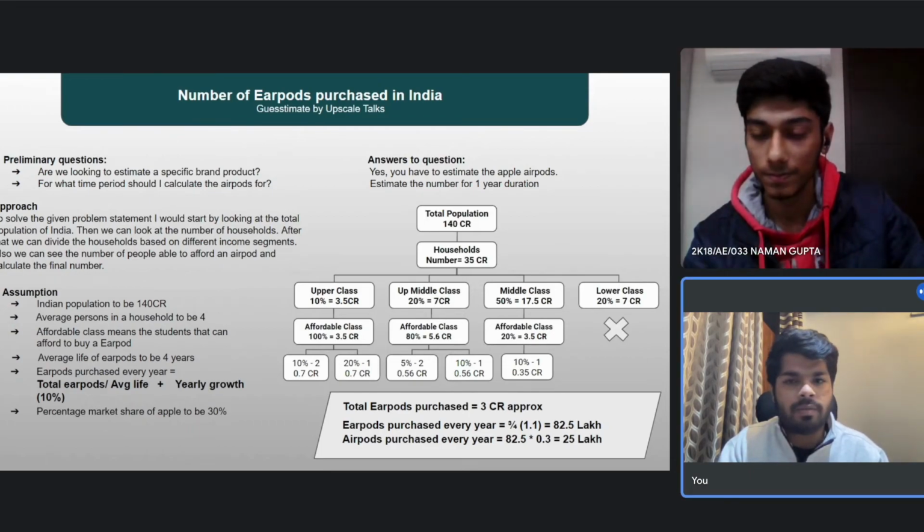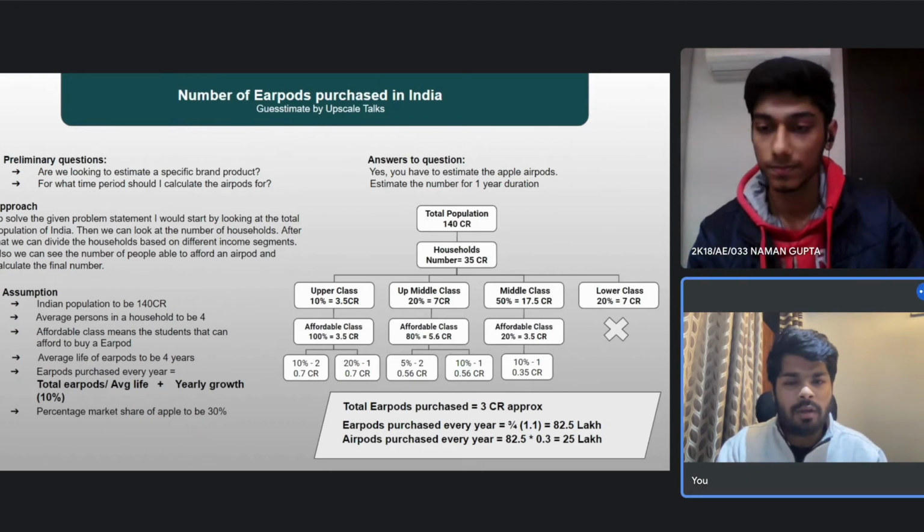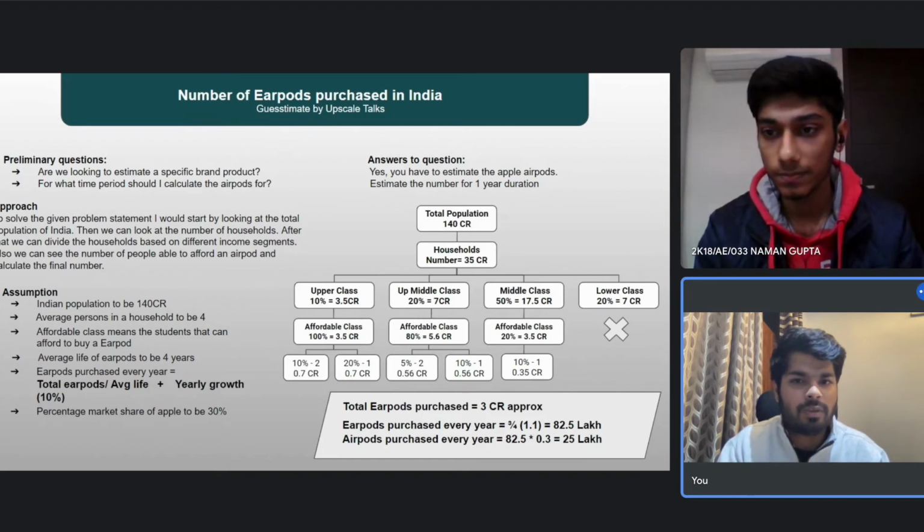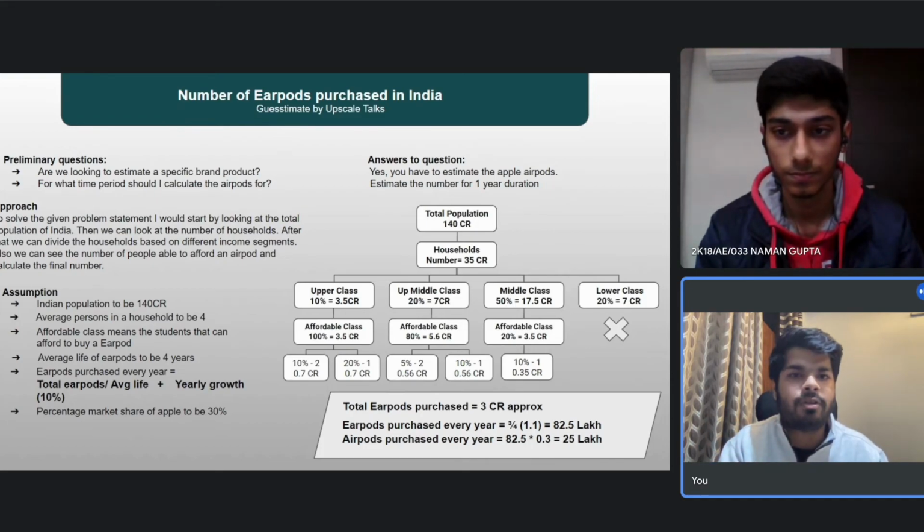Okay, Naman. So that also seems a very good approach. But what I would have done in this situation is that when we started with 140 crores, I would have firstly segmented it into the urban and the rural population, because according to me, the awareness of AirPods or the products that we are talking about in this problem statement is more in the urban areas in comparison to the rural areas. So we somehow neglected that point in this approach.